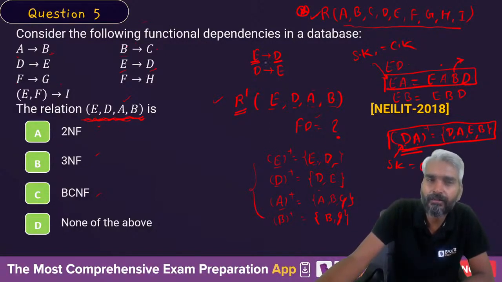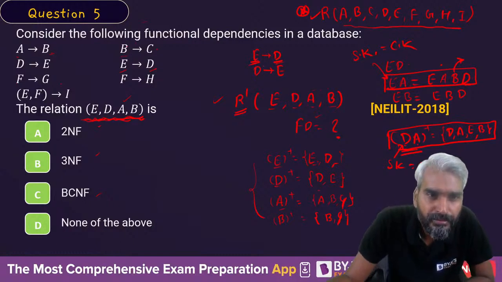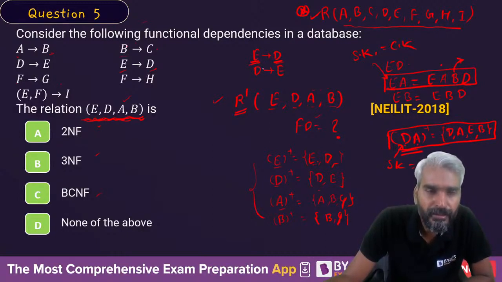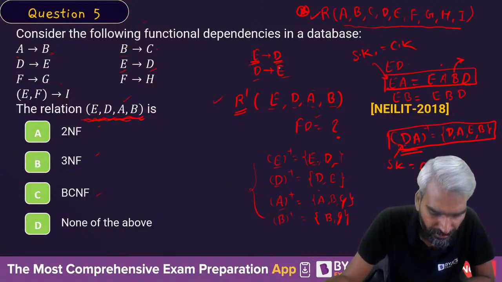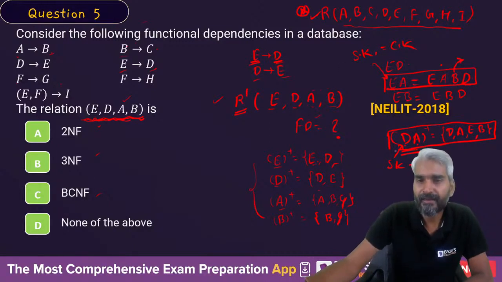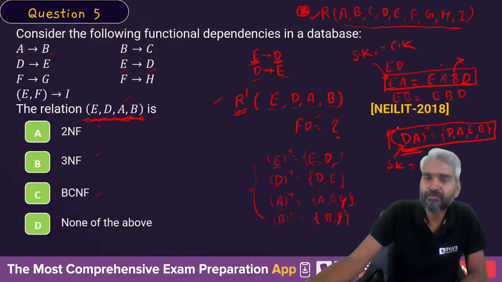E, D, A, B. AE and AD, right? AE and AD are the candidate keys. So that's what we know.